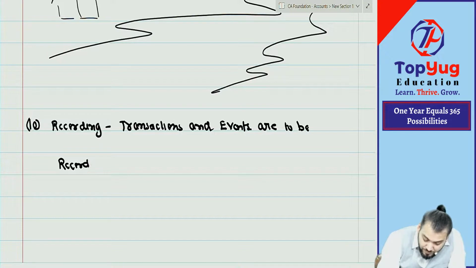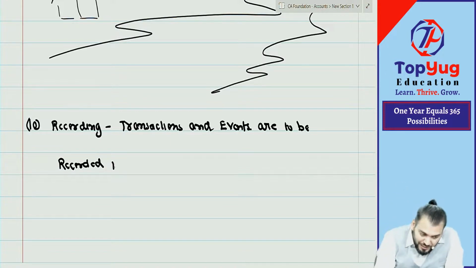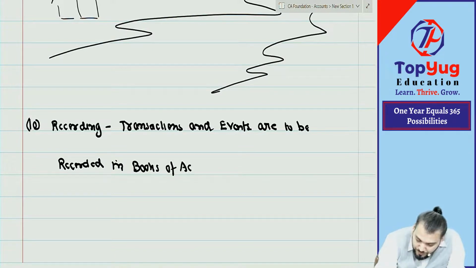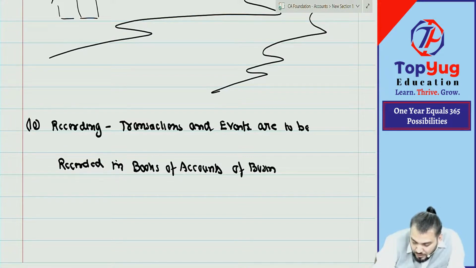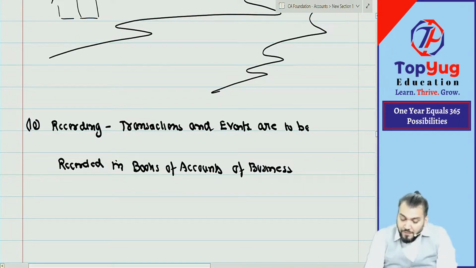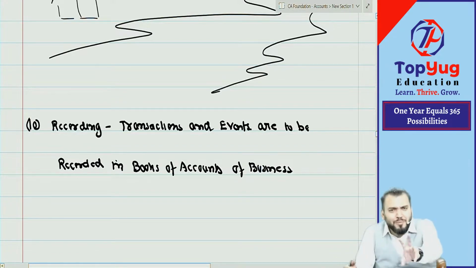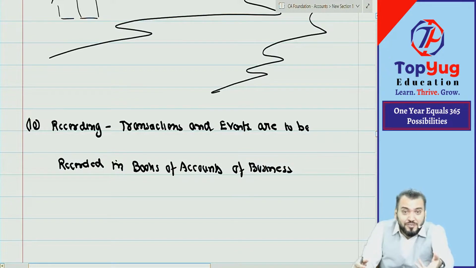Where? We may record somewhere on a piece of paper, but we will create books. So they are to be recorded in the books of account of the business. Transactions and events are to be recorded somewhere; that place is known as books, the books of account, and that book is for which business?